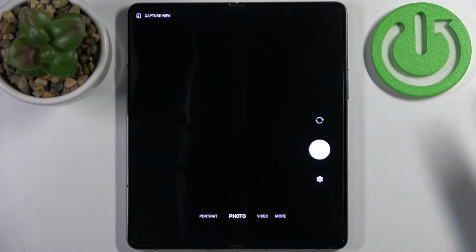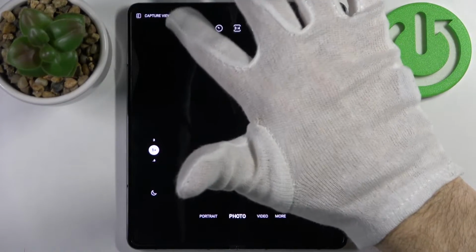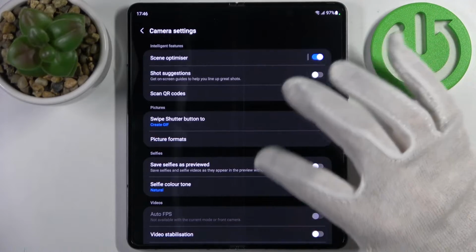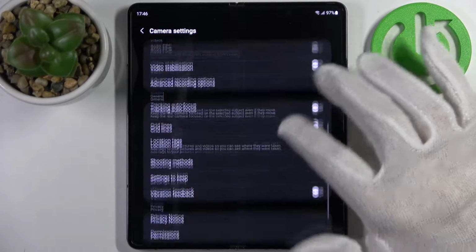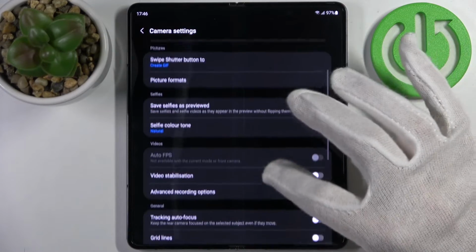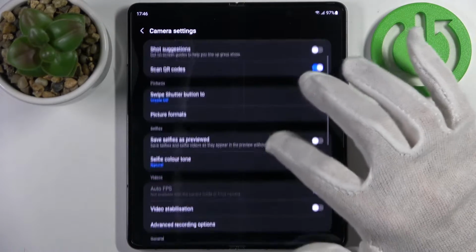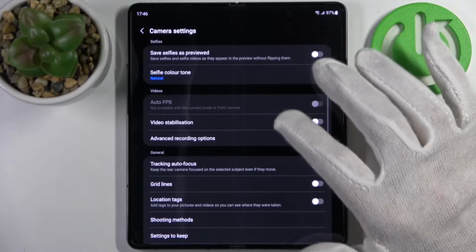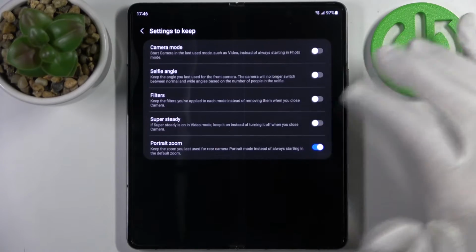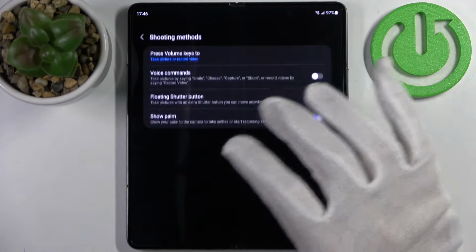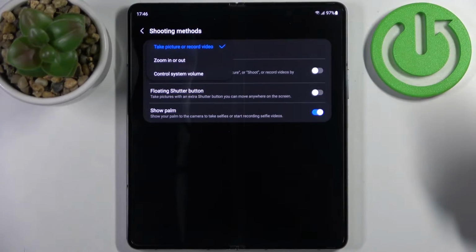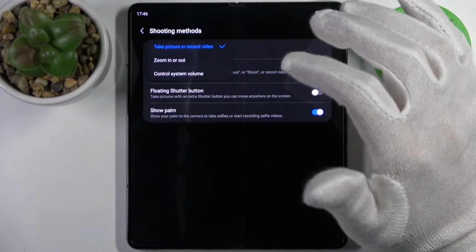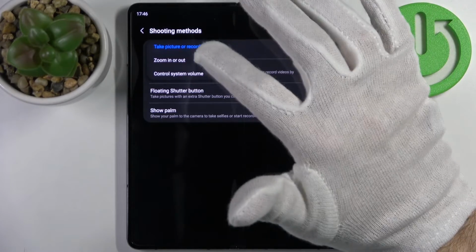So firstly you have to open camera, then tap on the gear icon to access its settings, and here you have to find shooting methods section. Here. And here you can change press volume keys too. So you can set it to take picture or record video, zoom in or out, or just control system volume.